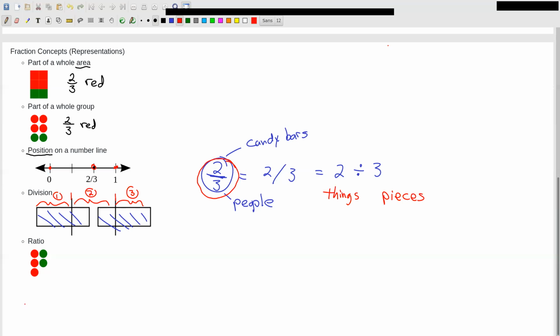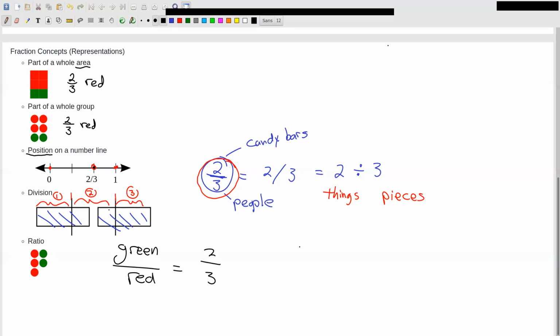Next, ratio. And this one looks, in my opinion, dramatically different than the others. My claim is that this ratio right here represents 2/3. How is that? Well, if I look at the ratio of green things to red things, then I get a ratio of 2 green things for every 3 red things. That's, again, a different way of thinking about what a fraction is. Other places we use ratios are when we talk about miles per hour. That is a ratio. It's not a part of a whole, but it definitely involves a division, and a division is a fraction.